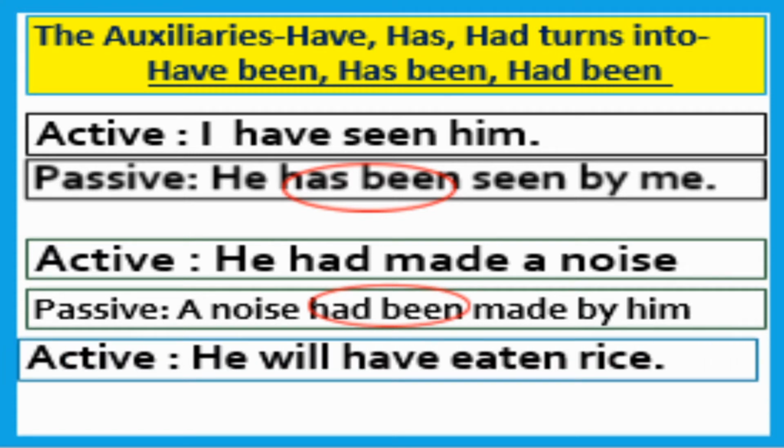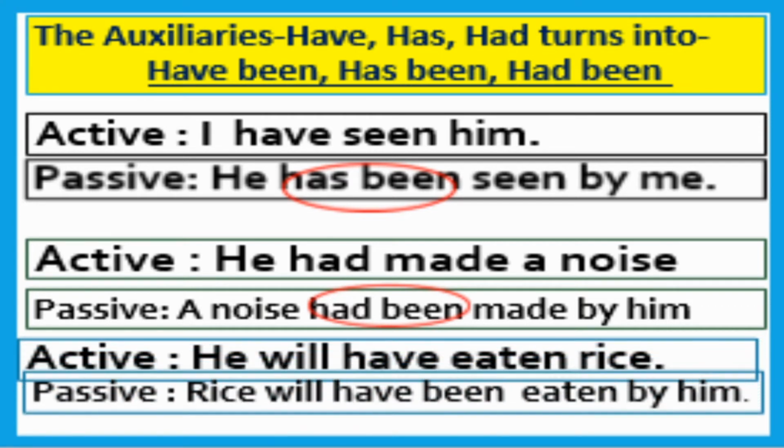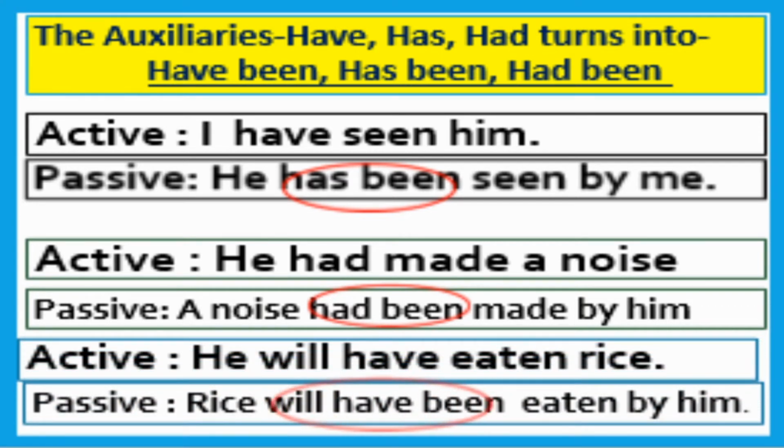You will have eaten rice. Okay. Rice will have been eaten by you. This is the structure of future perfect tense, dear learners. And we add the auxiliary verb will have been in passive mode, dear students.